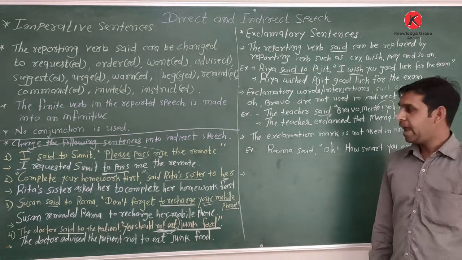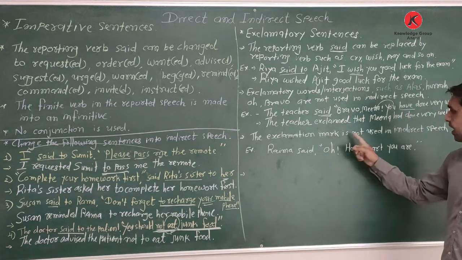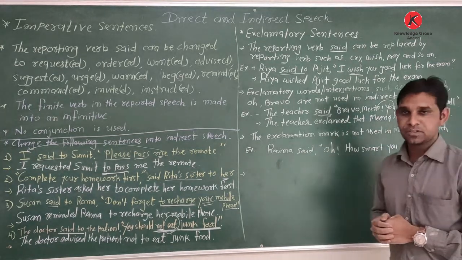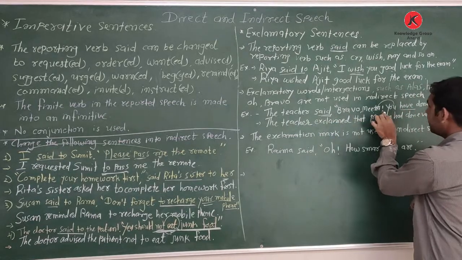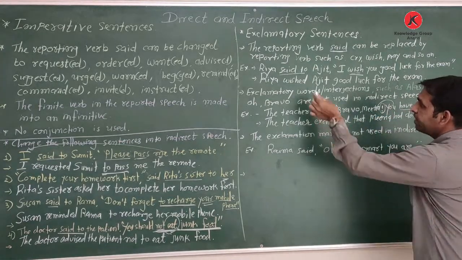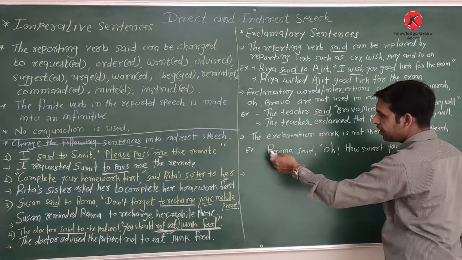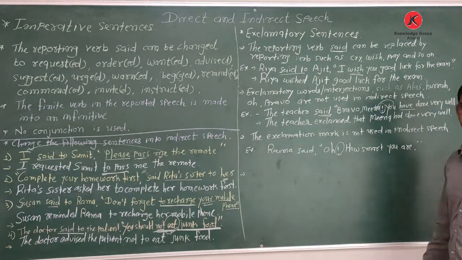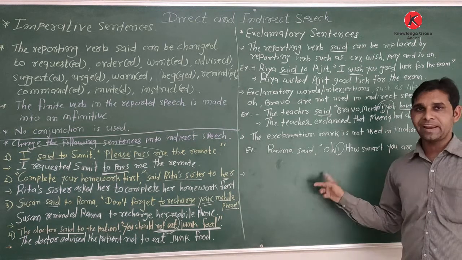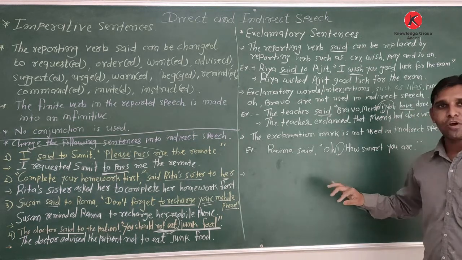Okay. And the exclamation mark is not used in the indirect speech. Which exclamation mark here already I use? See here, Rema said, oh. See the exclamation mark. When we change into indirect, this exclamation mark we cannot write it.